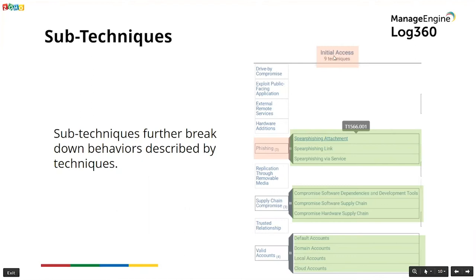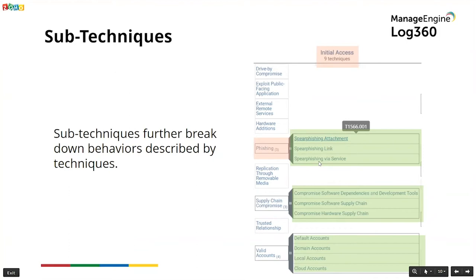And underneath initial access, there are 9 different techniques. These are techniques to achieve initial access. And one of those techniques is called phishing. And that's what we've got highlighted here. Now, a sub-technique basically, wherever it's relevant, divides all of these techniques. So you've got 3 different sub-techniques for phishing. And these are spear phishing attachment, spear phishing link, and spear phishing via service.